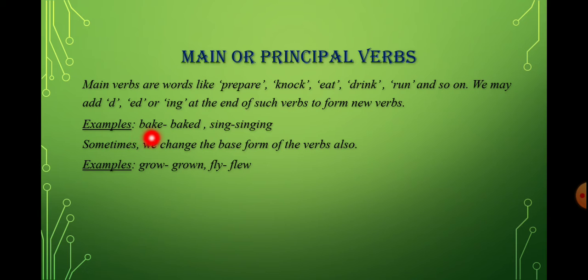Like bake. Bake is a root word, and what suffix have we added? We have added d, and the new word we've got is baked. Like sing. Sing is a root word, and what suffix have we added? We have added ing. So the new word we have got is singing. So here from one root word, by adding a suffix, we can get another new verb.